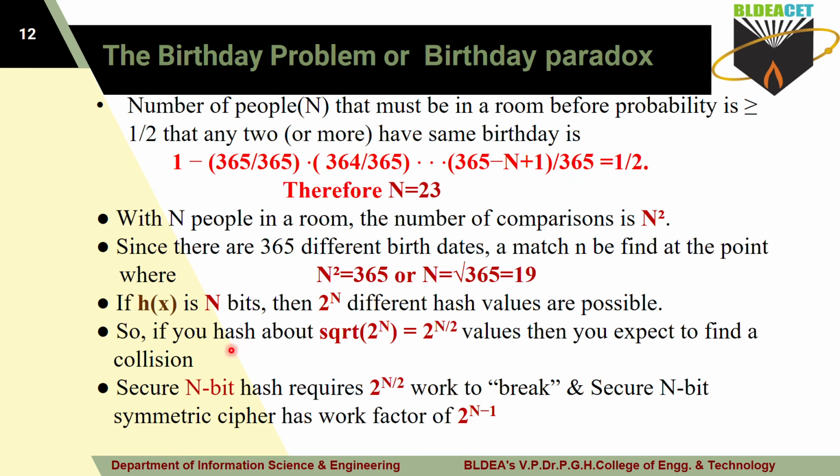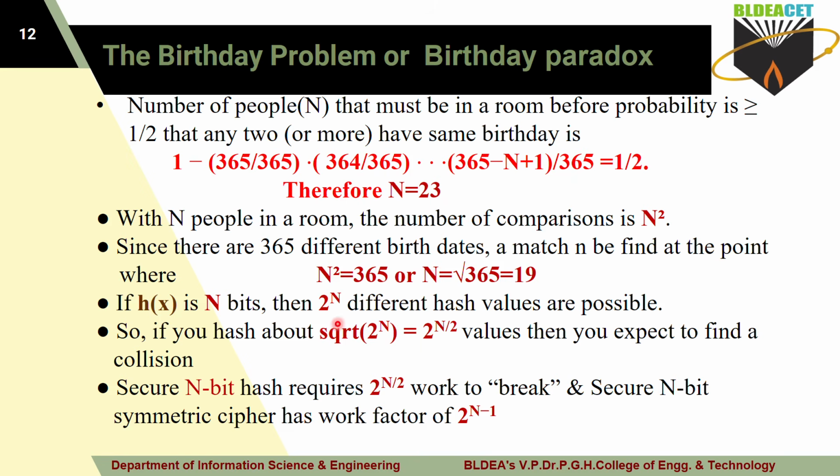So for example, if I take 2 to the power of n inputs, then how many expected outputs will you get? That is square root of 2 to the power of n, which is equal to 2 to the power of n divided by 2 values. Then you may expect that a collision may occur here. If it is n square, then the meaning is very simple. With 365 days it is okay, but the 366th date you have to repeat here.